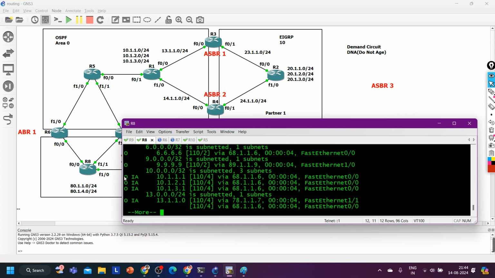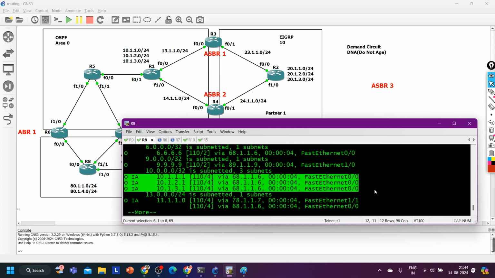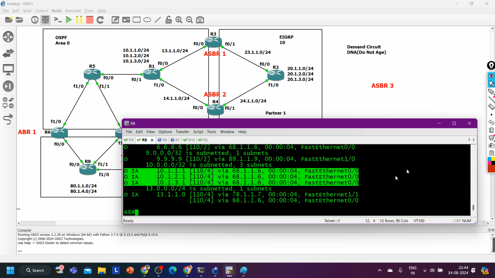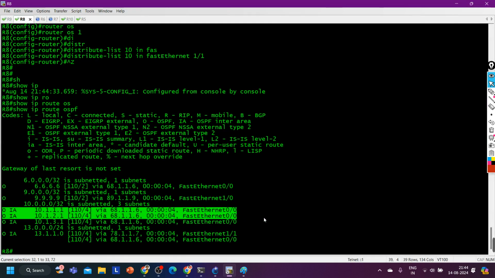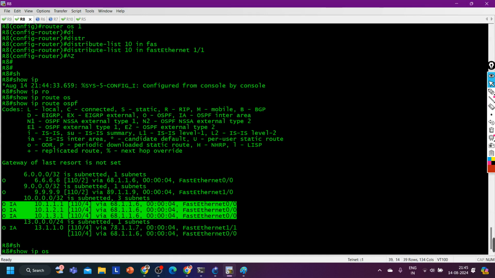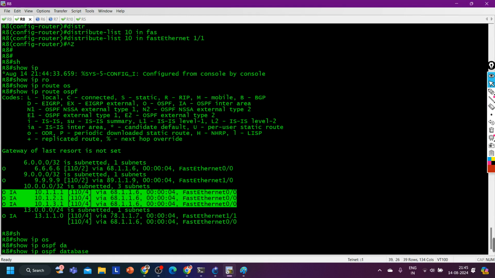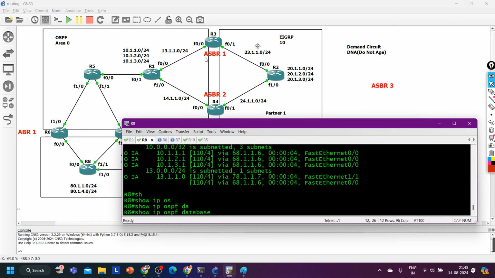Now if you are thinking, Praful, how is router 8 filtering the route? So see guys, the very interesting thing. The route is not available in the routing table via router number 7. So show IP ospf database, and this router 8 will learn 10 subnets in the form of which LSA?